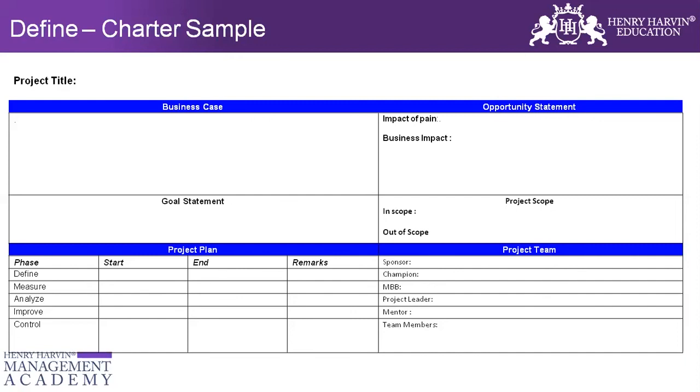So when you do a project, in scope could be the different zones, wherein you say I am doing a project only for the north and south zone. Out of scope could be other than the north and south zone. If you're doing this project for only one product, mention the name of the product. So it could be products, zones, or teams that are in scope, and out of scope are those which are not in scope for this particular project.